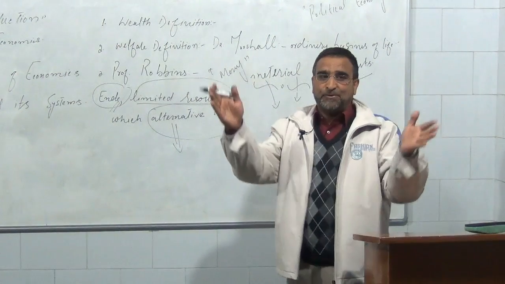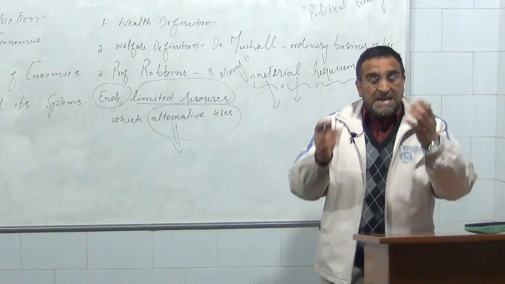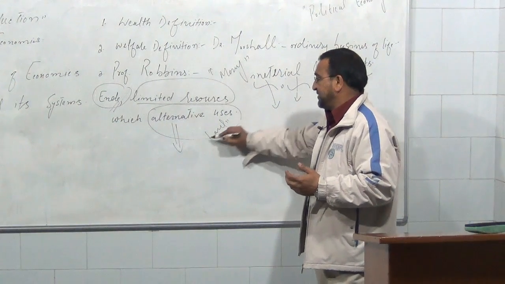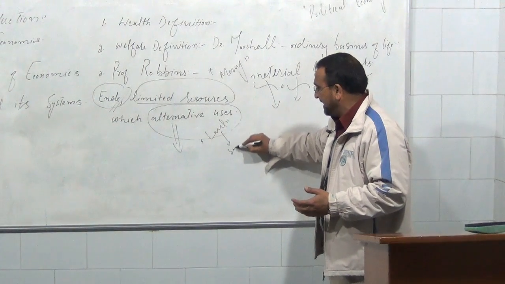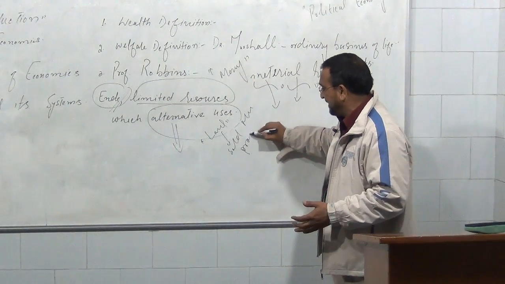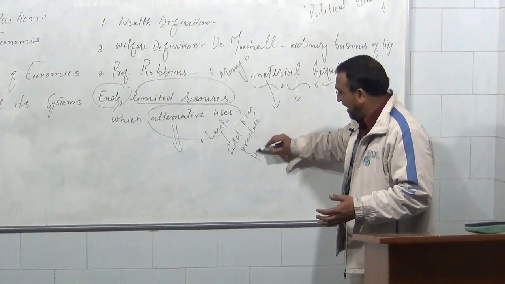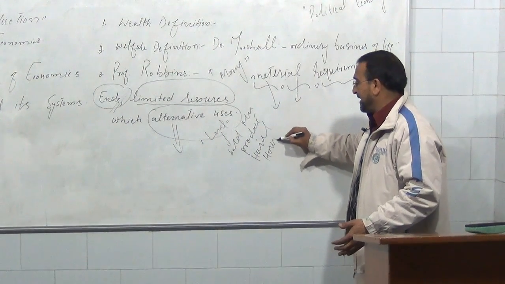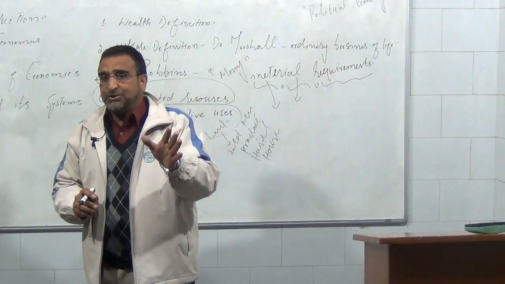And one more thing, the problem here is the sources which we have, they have what we call alternative uses. A source can be utilized for 2, 3, 4 purposes. Suppose a person has a piece of land. This is its source. The piece of land can be sold in the market, first use. It can be used for production, second. We can construct a hotel on that piece of land, or simply we can construct our house on that piece of land. So it means the resource has so many uses.